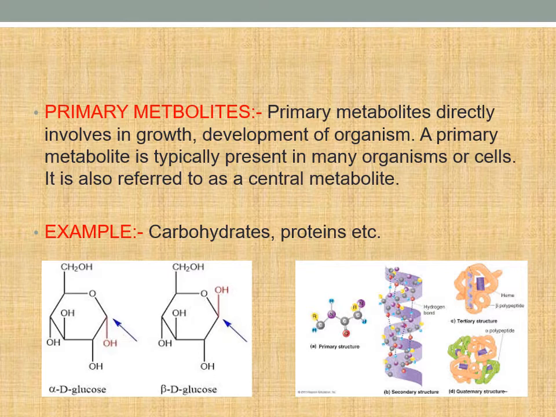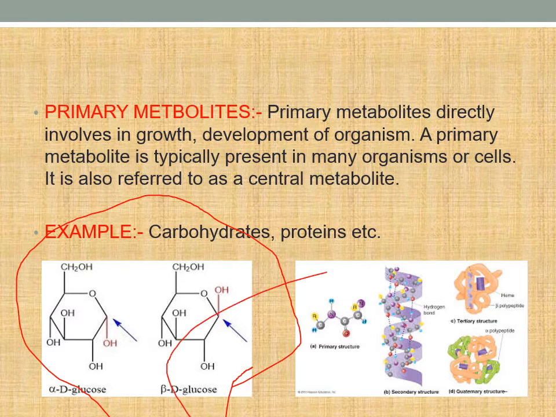They are almost present in all types of organisms, and because of their function as important components, they are also considered as central metabolites. Here, if we consider carbohydrates and proteins, as we all are familiar with, carbohydrates form the outer cell wall structure in humans as well as prokaryotes like bacteria. Proteins serve as important parts in our body. Almost every function is mediated by these proteins only.